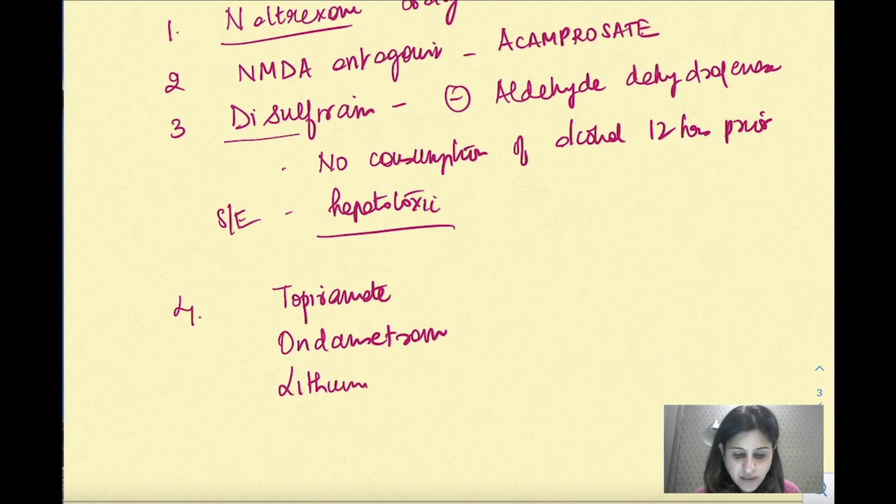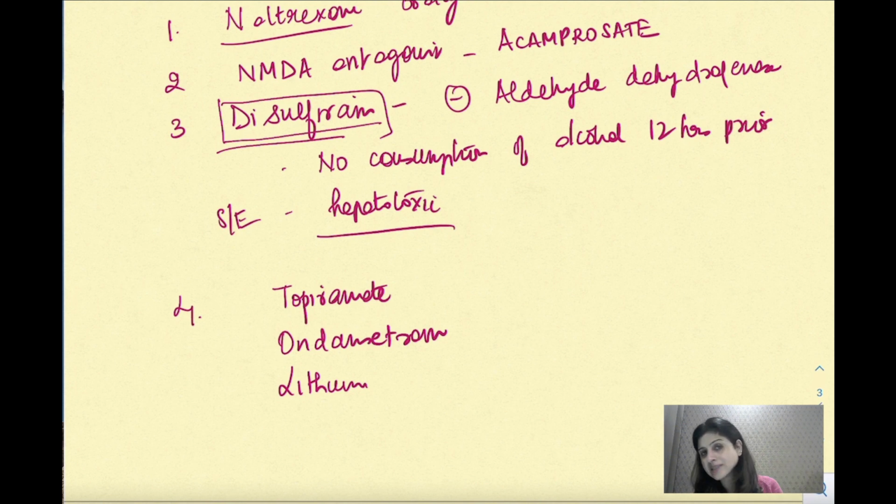Now disulfiram, see, as such, if you see here, one important thing, we are giving support therapy so that he should not be consuming again, but it is not decreasing the craving. It is just basically trying to antagonize the good effects or so-called good effects of alcohol.